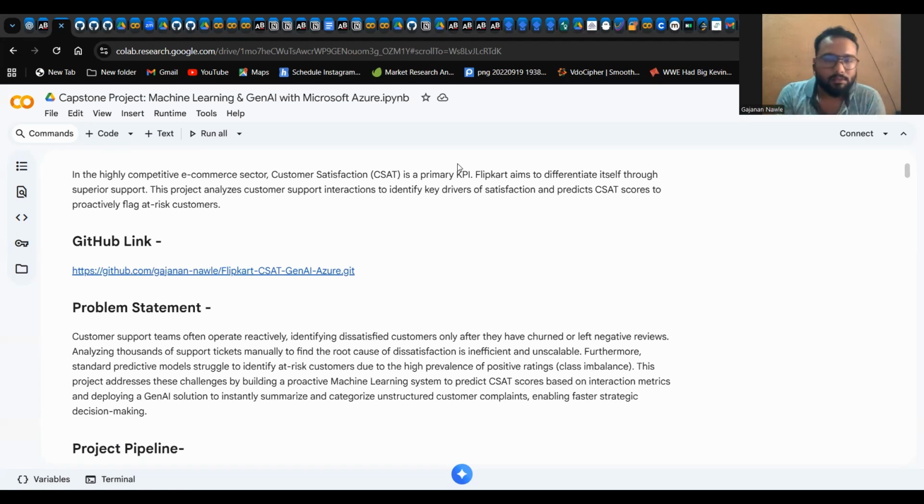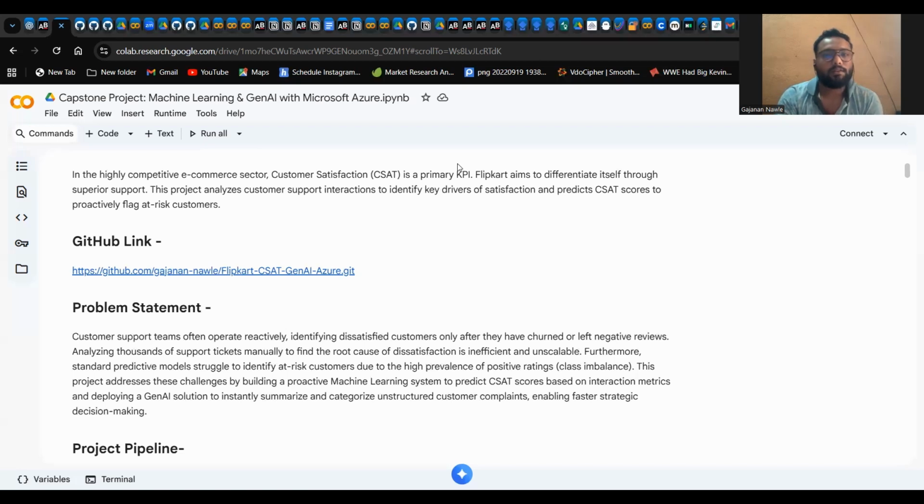So in e-commerce, the most critical metric is CSAT, customer satisfaction. And the business problem I'm solving here is reactive support. Businesses often only know that their customer is unhappy with them when they see bad reviews from their customers. So my goal here was to build a proactive system which predicts CSAT scores and then use Gen AI to automatically understand context of complaints.